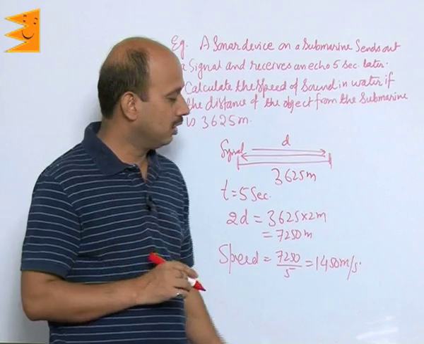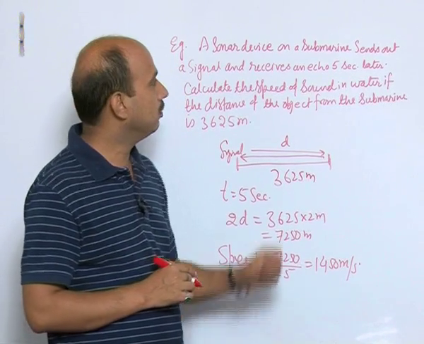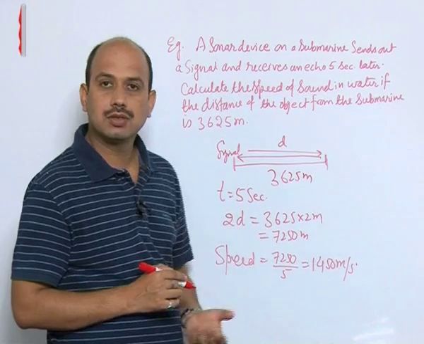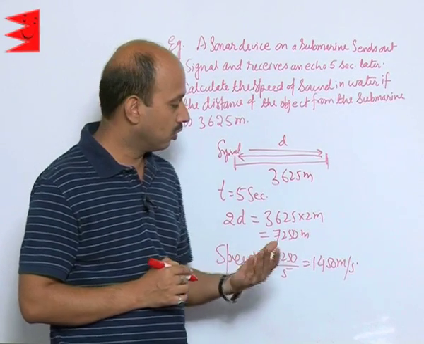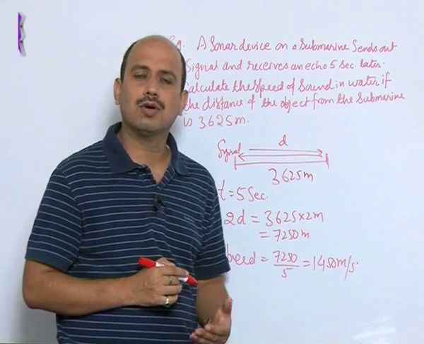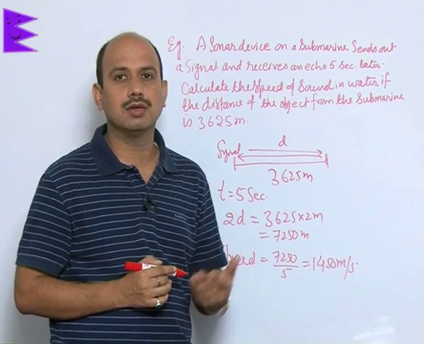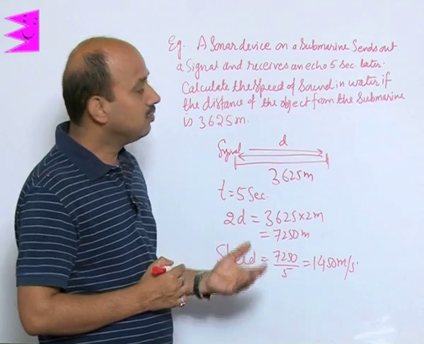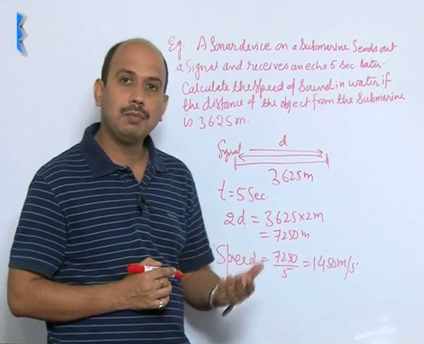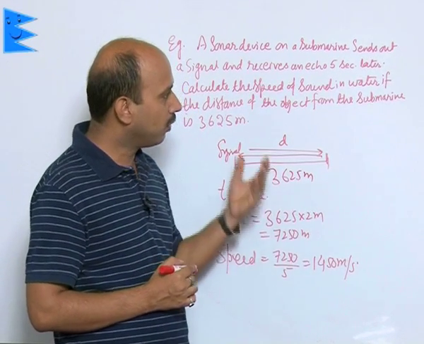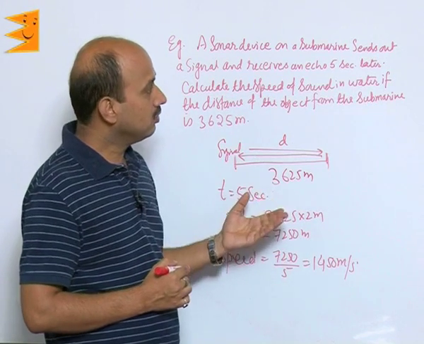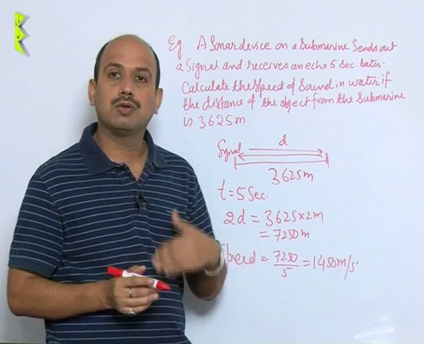So, we have calculated speed of sound in water by using the principle of sonar. Sonar is also known as echo ranging. By using this concept, we can calculate the distance of any obstacles also in the sea, even the depth of the sea. Now, this chapter is over and you have done examples related to all the formulas given in the book, and all questions whatever are in the book you try to do yourself.